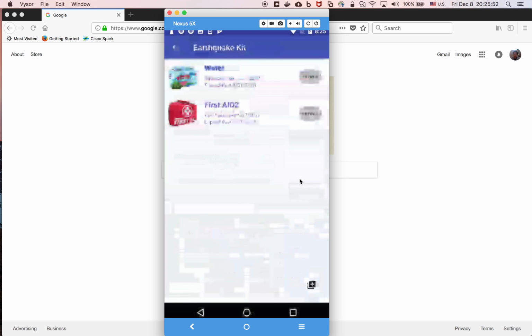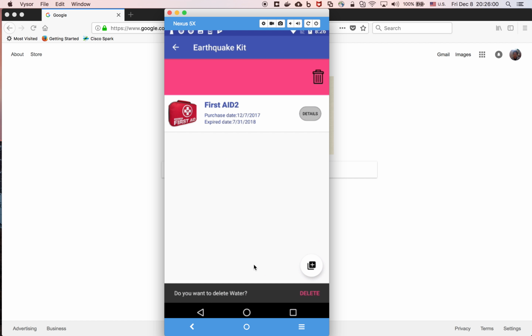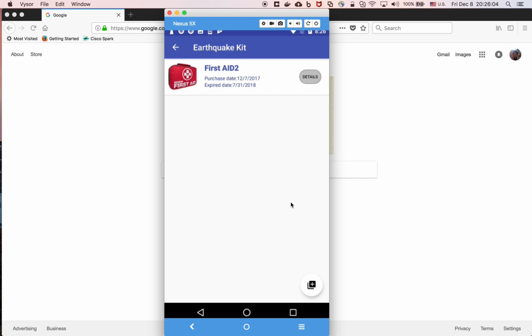and save it. Okay. I also have, if you swipe from right to left, the delete icon, and on the bottom you can click the delete button, and the item will be deleted.